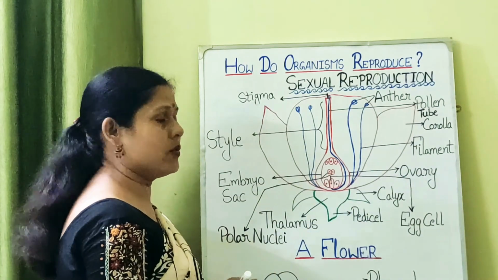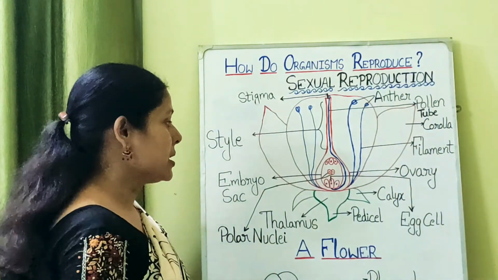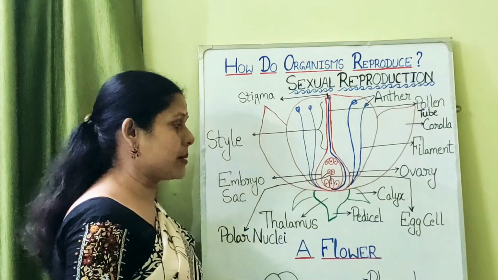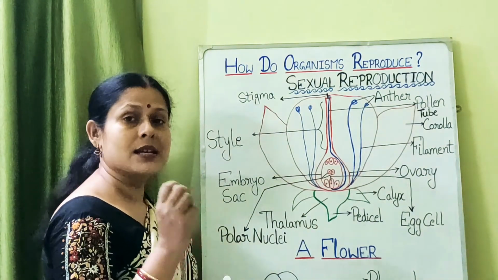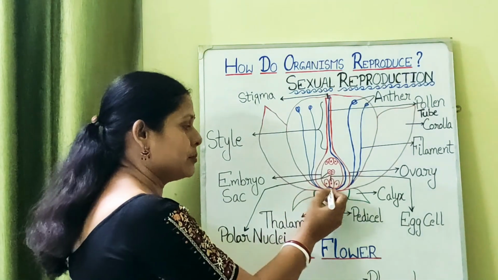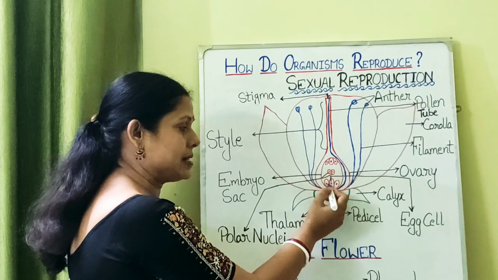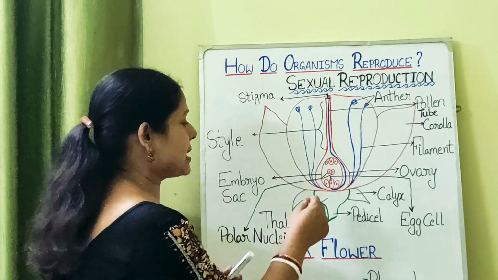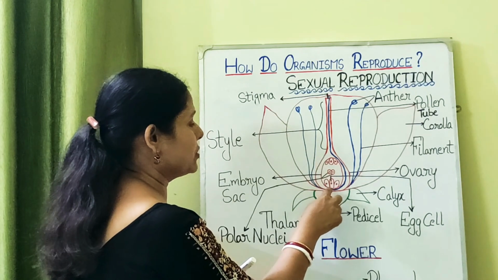Now inside the ovary also many things are there. Now inside the ovary, what things? This is called the embryo sac. Inside this are various cells. The most important of it is the basal central cell. So you can see here three cells I have drawn. Okay, let us enlarge it and then it will be easier for you to understand.